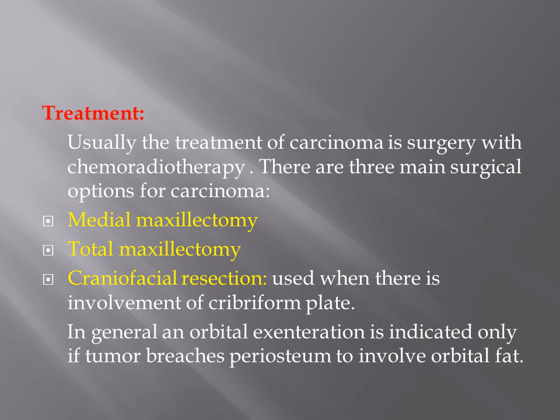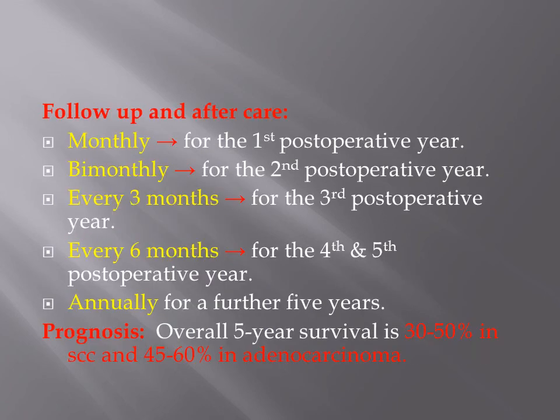Generally, orbital exenteration is indicated only if the tumor breaches the periosteum and involves the orbital fat. When there is involvement of the orbit but no involvement of the orbital fat, then we can preserve the orbit. But when the tumor breaches the periosteum and involves the orbital fat, then we need to do orbital exenteration, of course.